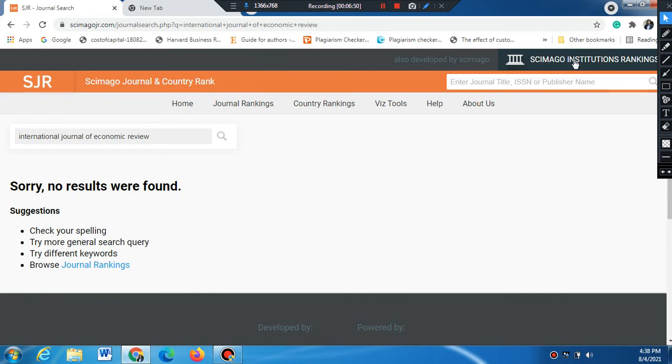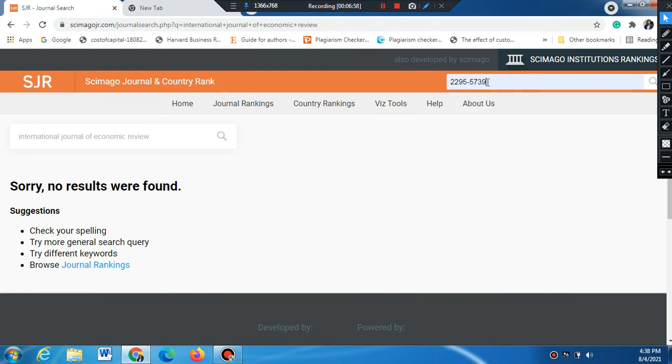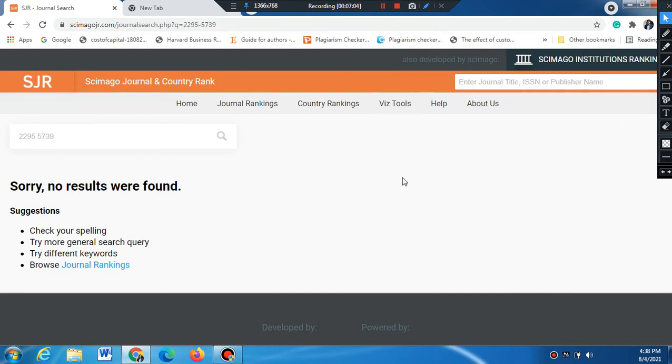So this is the way you can find out your Scopus indexed journal, and sometimes through the ISSN number alone. This is the ISSN number of one of the journals which I previously explored. Let us find out whether this is a Scopus one or not. No results. I don't know what kind of journal it is, but I checked and tried to find out whether it is a Scopus one or not. So it is not a Scopus one.